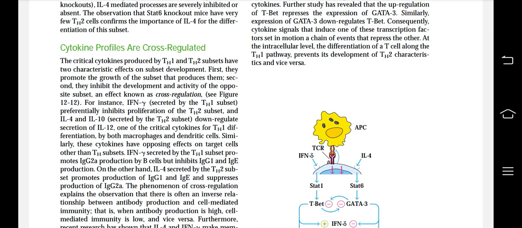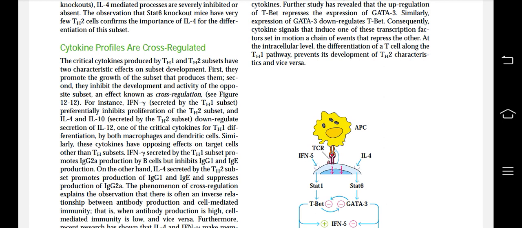Next, we're going to quickly skim through all these points. Cytokine profiles are cross-regulated. The critical cytokine produced by Th1 and Th2 subsets have two characteristic effects on subset development. First, they promote the growth of the subset that produced them. Second, they inhibit the development and activity of the opposite subset, an effect known as cross-regulation.